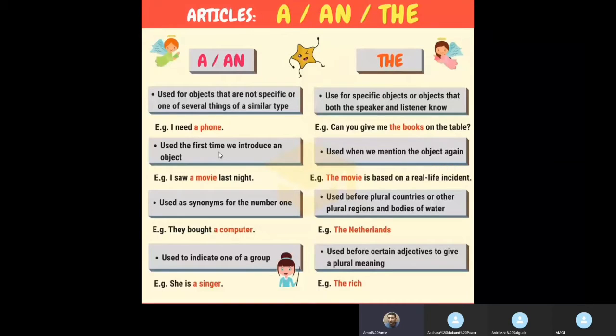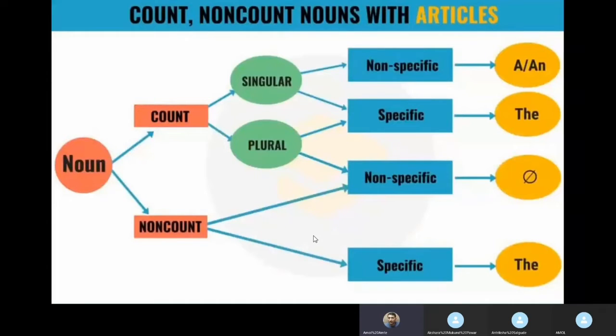For example, I went to watch a movie. I have a book. I ate an apple yesterday. So this is a general thing, and when you are speaking about something specific, then you have to use the article "the".